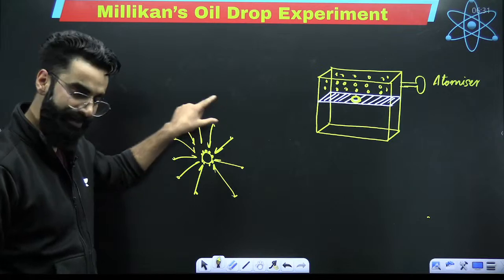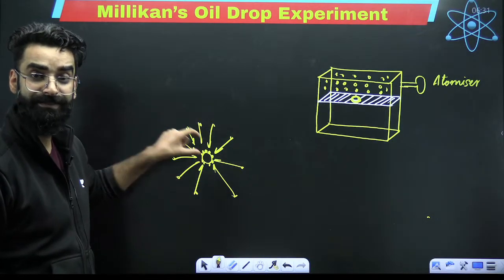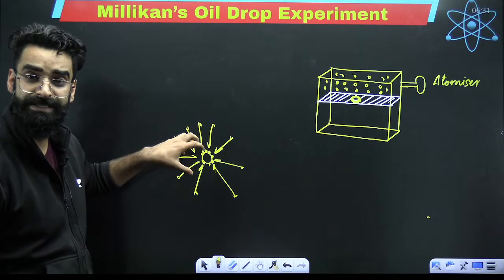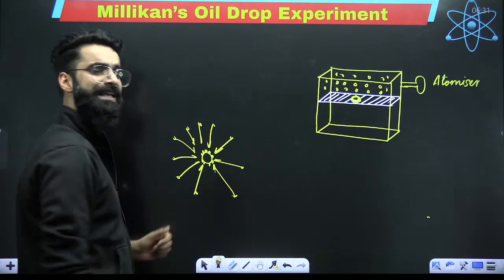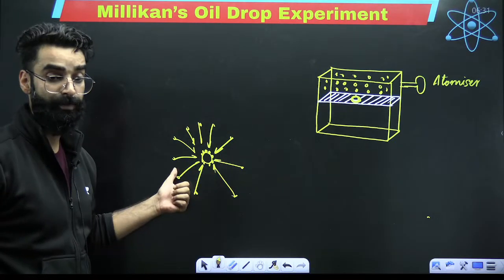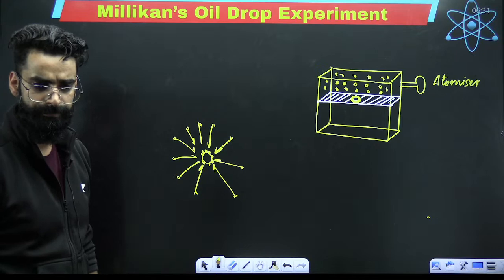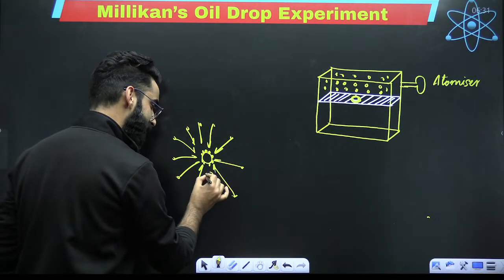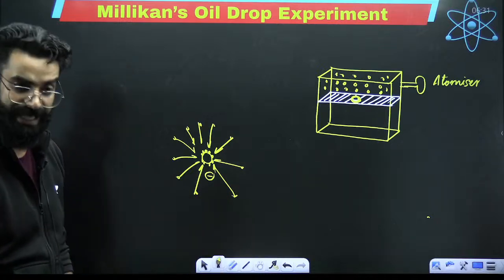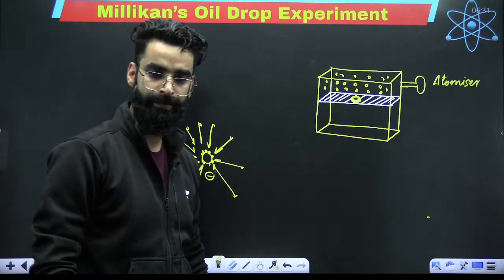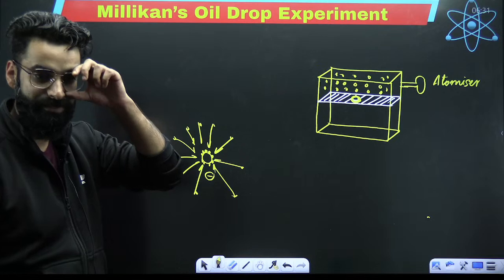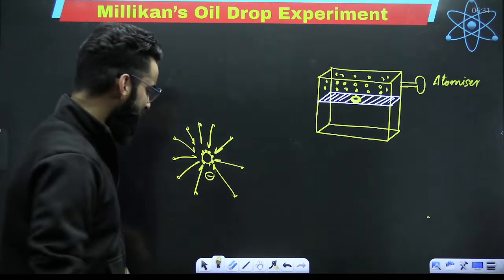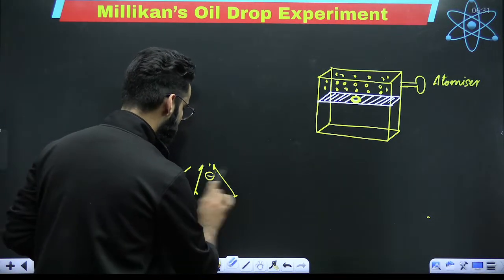Now, if the electrons are accumulated on the oil droplet, can I say the oil droplet now carries a negative charge? Yes, it carries the negative charge, right? Now we will try to understand a few important things.